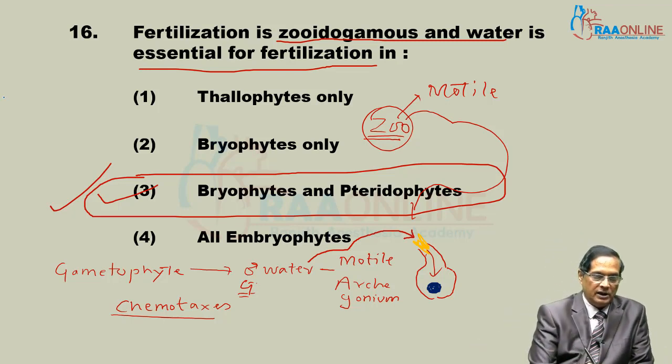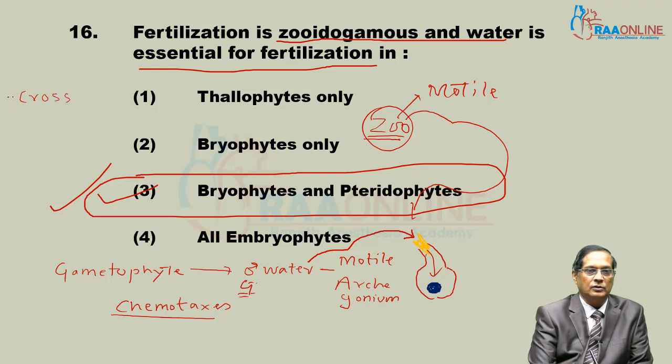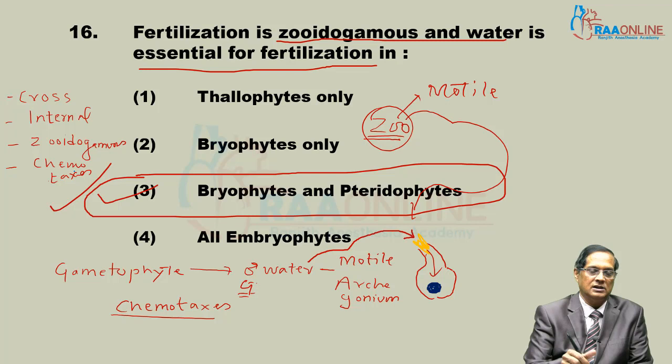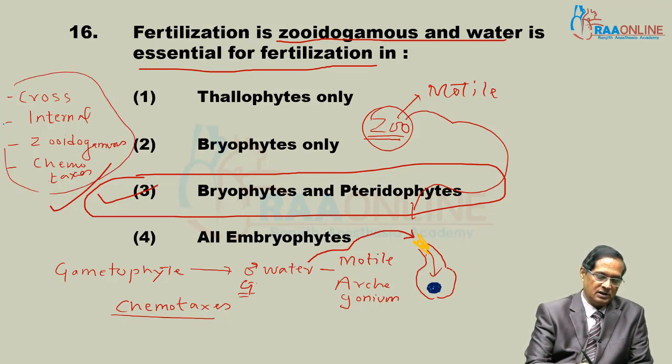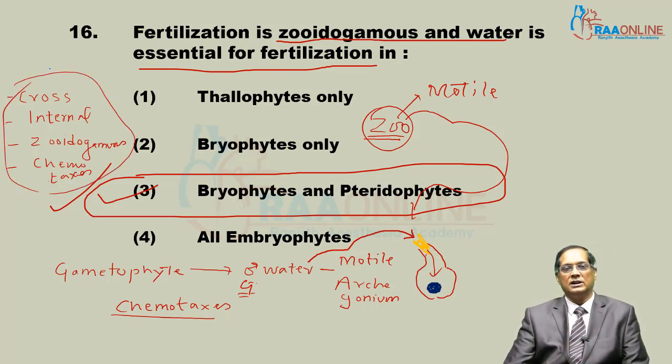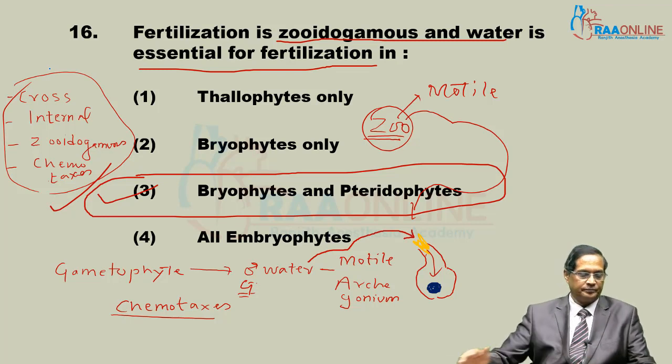So in brief, in bryophytes, fertilization is cross due to protandry. Second, it is internal, that is, it takes place inside the venter of the archegonium. Third, zoidogamous, that is, male gametes are motile, applicable for pterido also, and male gametes show chemotaxis. These are a few major features of bryophytic and pteridophytic fertilization.